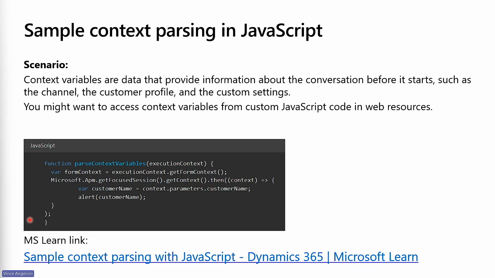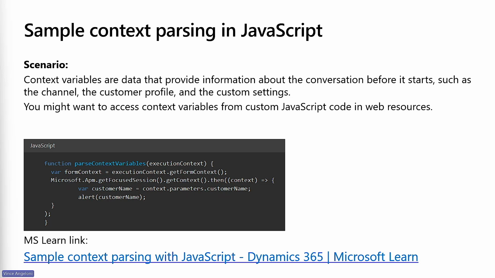In this article, the link is in the chat as well, you can find a very simple code snippet like this one that is listed directly in the slide. For example, in this case, we are retrieving the customer name from a context variable in JavaScript and just showing the result in a message alert.